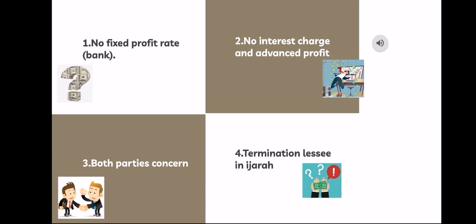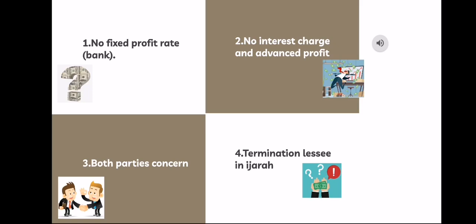Second, no interest charge and advance profit. So the bank cannot charge any interest charge or advance profit since it is based on the concept of rental payment and redeeming the bank's share in the property. Compared to an interest-based loan, where the bank is able to charge interest or advance profit.